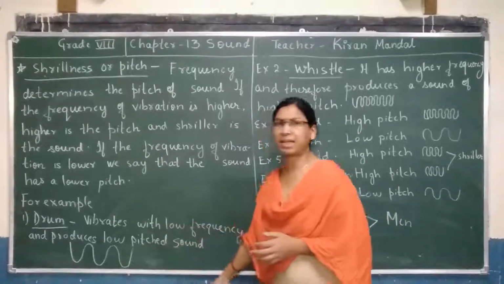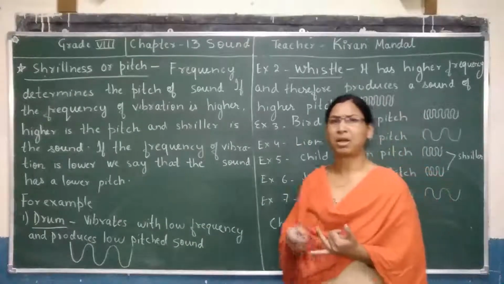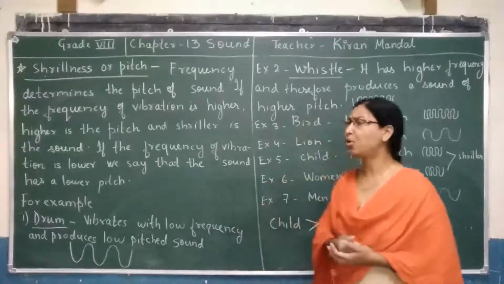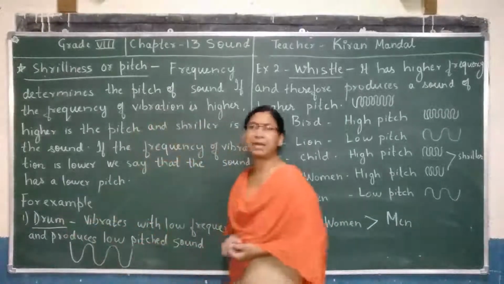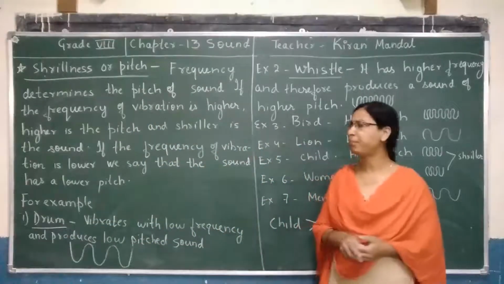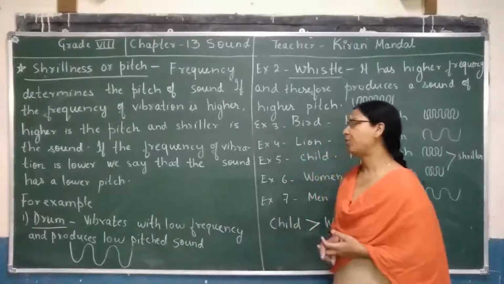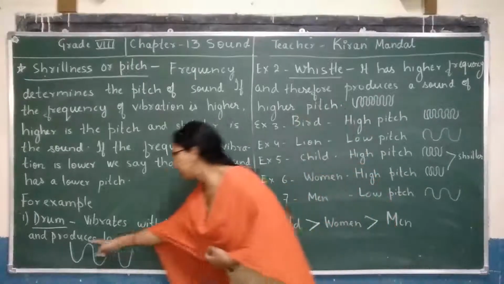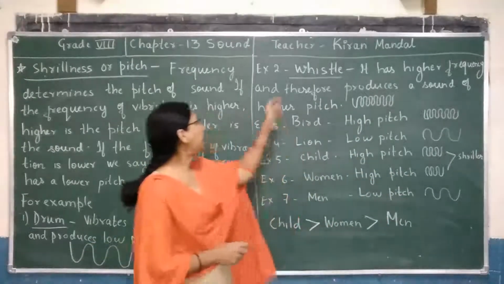Let us see some examples to understand clearly which one has a high pitch sound or is shriller than others, and which has a low pitch sound. Let us take the first example, a drum. I hope everyone has seen a drum. It vibrates with a low frequency and produces a very low pitched sound, because here the frequency is very less. Next one we will see is the whistle.